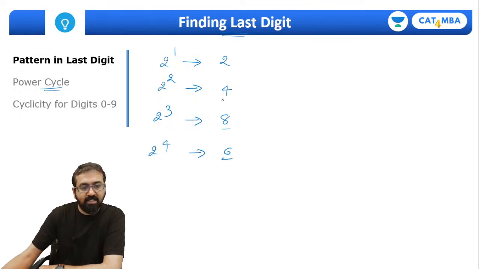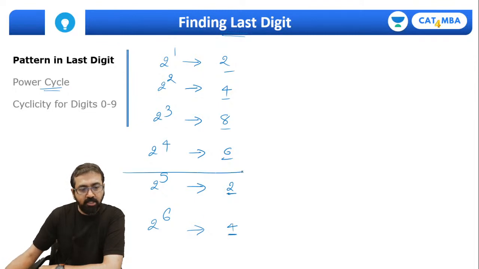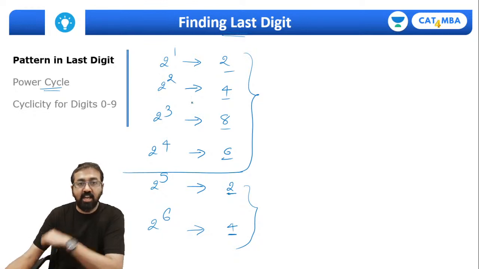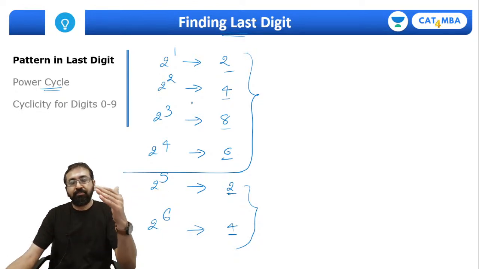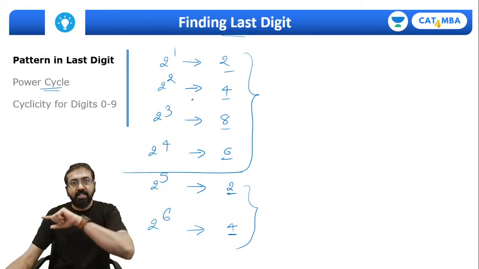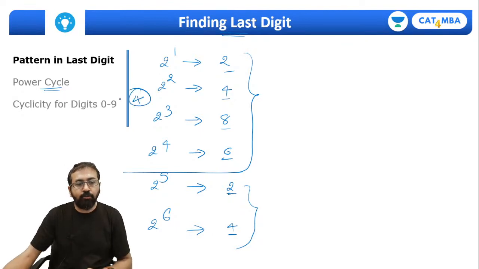So we are just looking at the last digit of all these numbers. Same way, 2 raised to 5 is 32, so the last digit is 2. 2 raised to 6 is again 64, so the last digit is 4. So from here you will see repetition in the last digit, right? And since after every fourth power of 2 the pattern in the last digit is getting repeated, you can say it has cyclicity of 4.